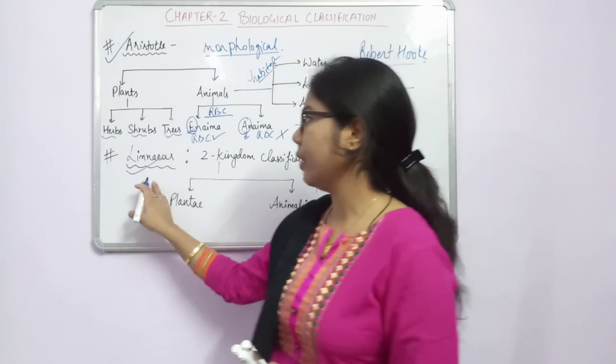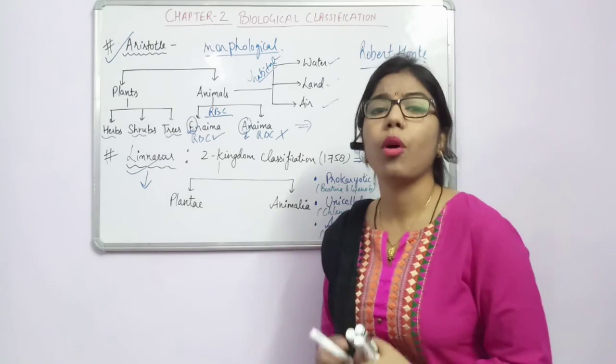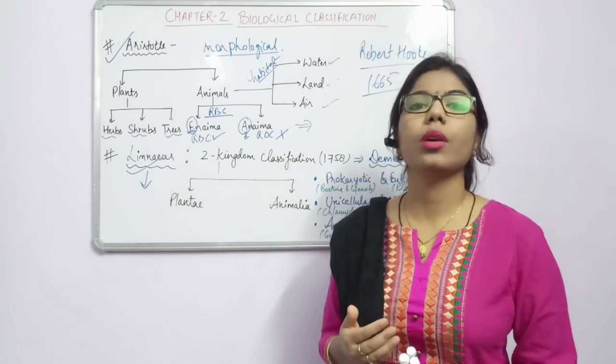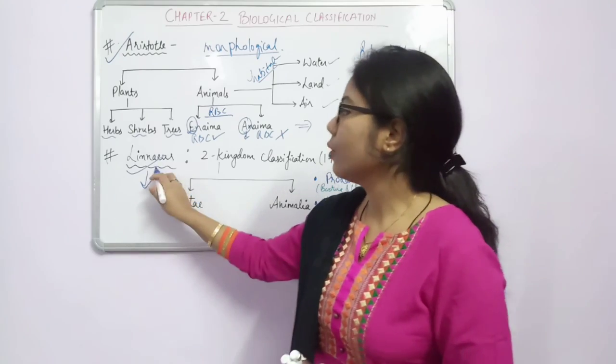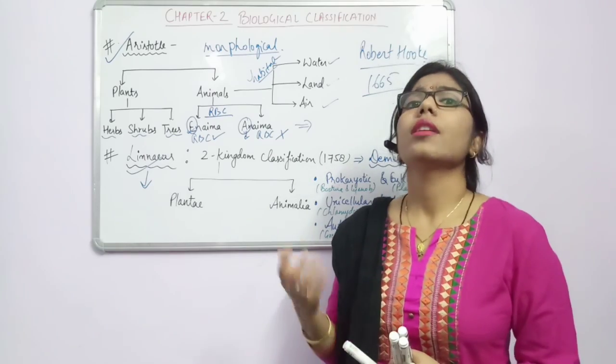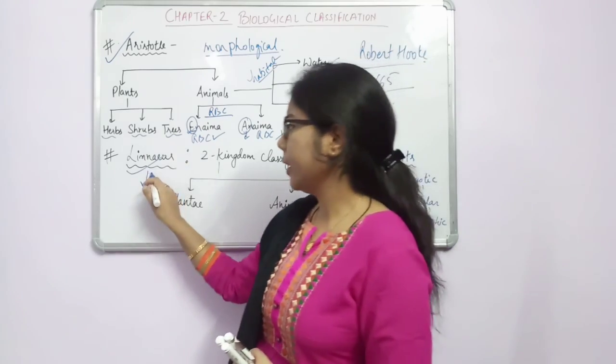We know that Linnaeus is very, very important, and Linnaeus was also the father of what? Modern taxonomy. And taxonomy is what? Classification. Whenever we are going for the classification, it was given by Carolus Linnaeus. He has also given the what? Binomial nomenclature.